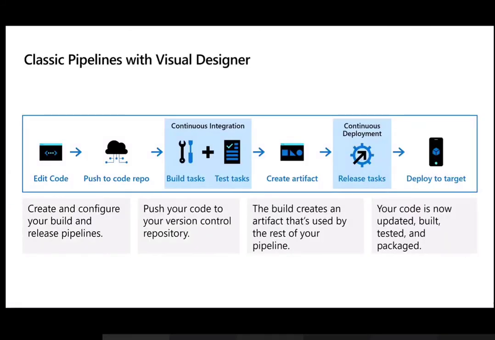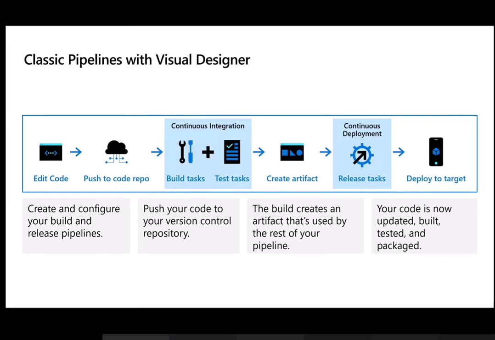Now, the important thing is whether I should go for the classic pipeline or the YAML pipeline. The difference between them is the way we have evolved. If you are not a hardcore developer and you want to automate your infrastructure as code, I would say go with the classic pipeline. That means this is kind of a drag and drop. You have the task created, you just provide the relevant configuration information, such as a naming convention, and you are done.